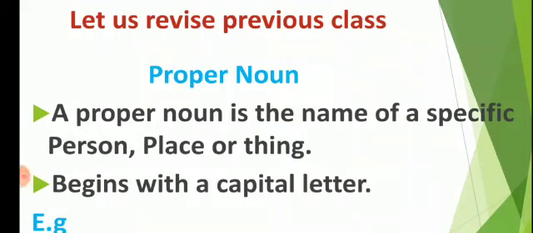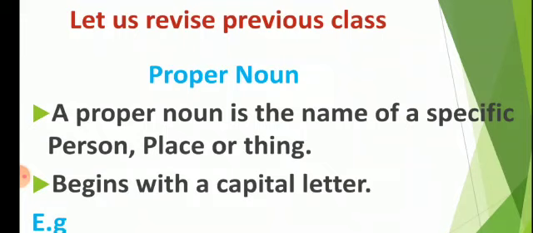What is a proper noun? A proper noun is the name of a specific person, place or thing. Proper noun means special names. A specific or particular person is called a proper noun.